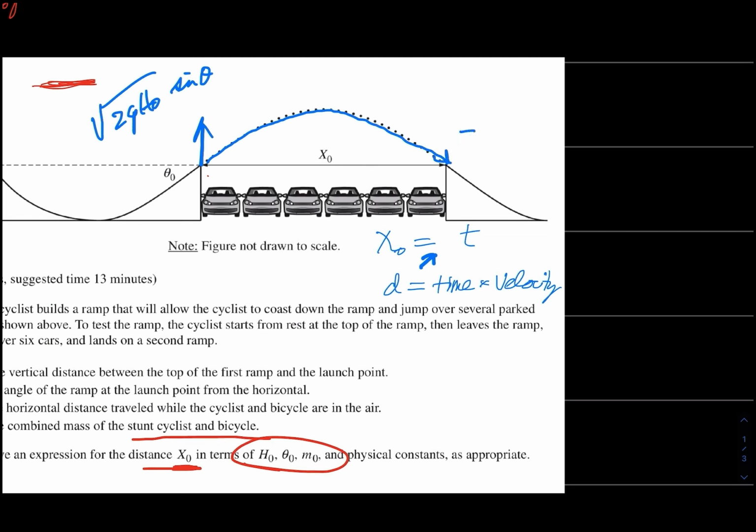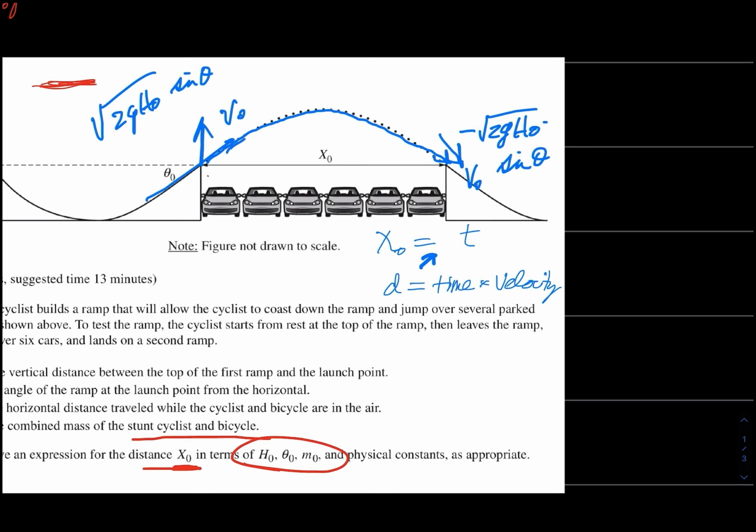It was negative square root of 2gh sub naught times sine theta. Now, besides the symmetry of the drawing, we know that his velocity here has to be v sub naught, just like his launch velocity was v sub naught, because nothing was done to steal energy away from him.